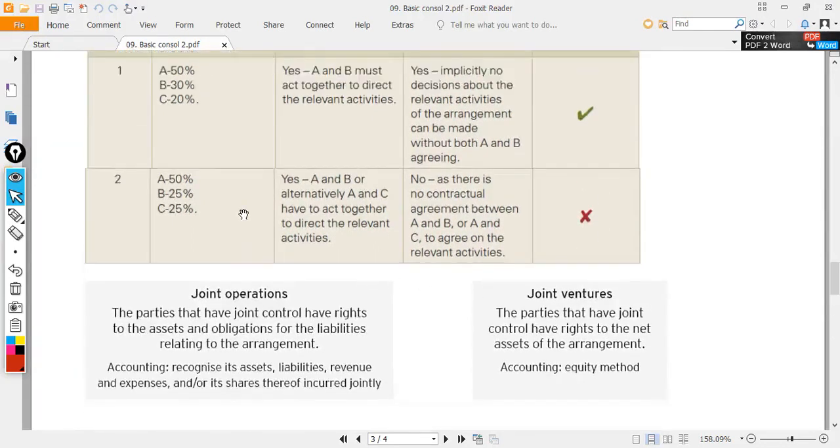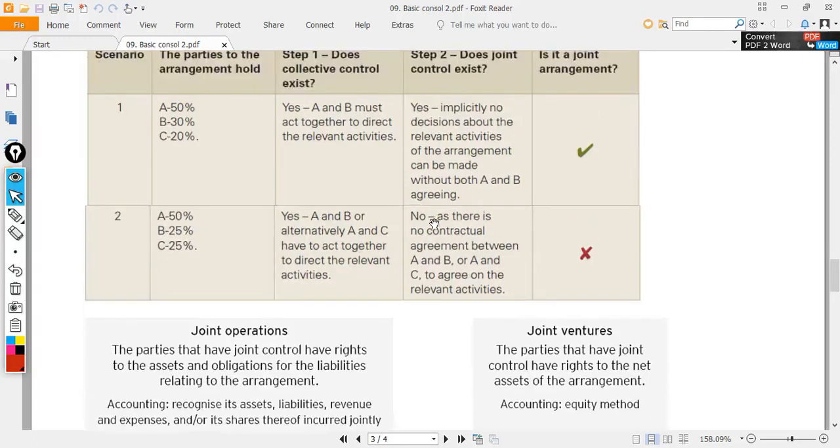Scenario number 2, do we have collective control? Yes, we have. A and B can join together, A and C can join together as well, but B and C cannot join together. But do we have joint control? No, we don't, because there's no contract to lock in any party. A sometimes can cooperate with B, A sometimes can cooperate with C, B sometimes cooperates with C, so we don't have joint control.